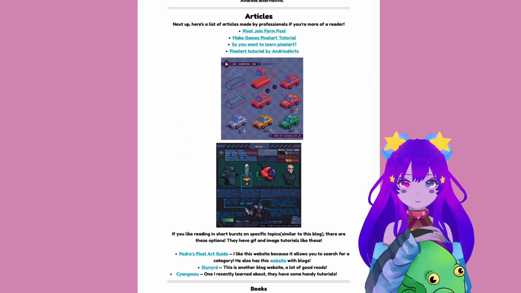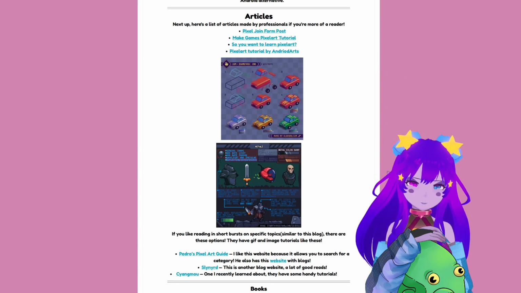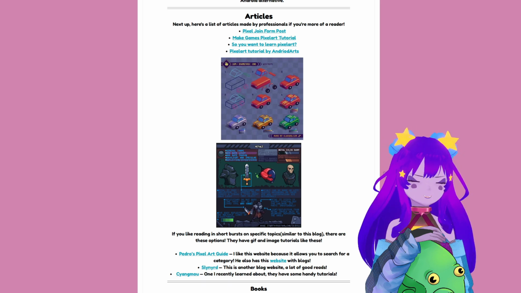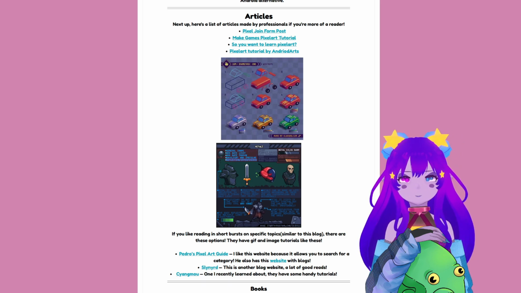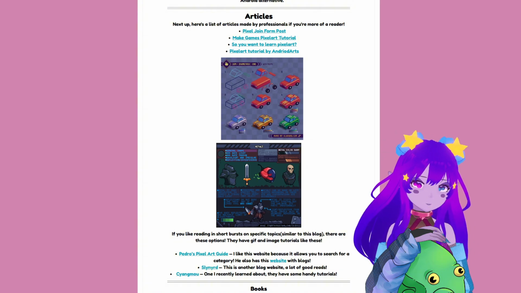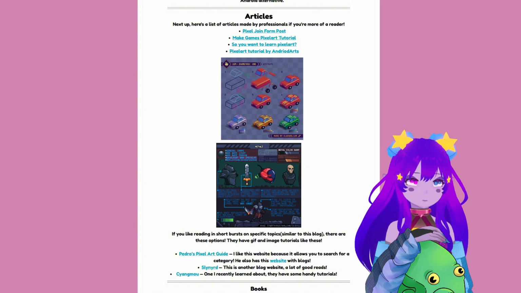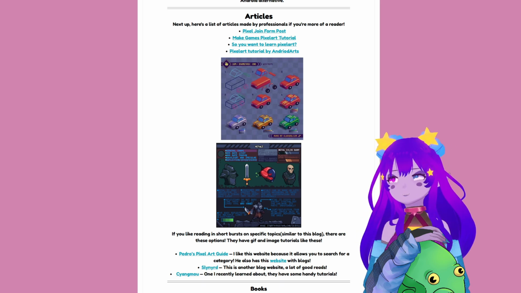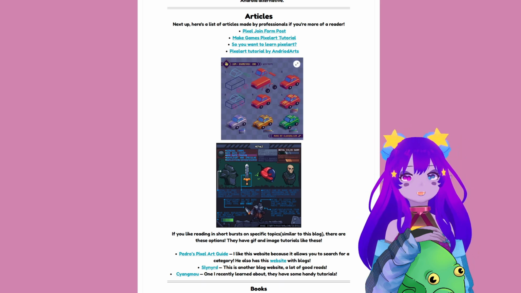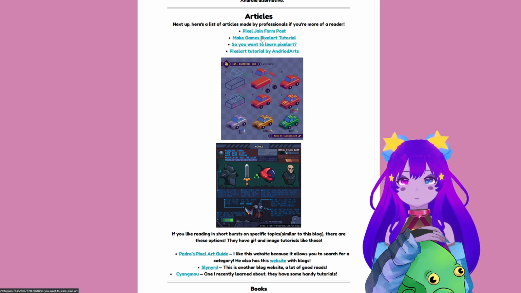Next up, we have articles. Now, I know a lot of you are not enjoying reading, so you might want to skip this section, or maybe you don't. My goal isn't to be a teacher per se, but to show you where teachers are. So in this example, I have on here 4 articles you can look at.